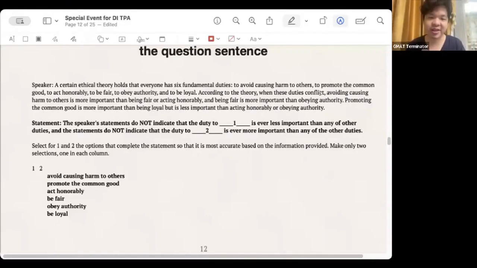Right? Reread the question again. The question says, the speaker's statement does not indicate the duty to something is ever less important than any other duty. He doesn't think so. Pay attention. He doesn't think that a certain project is less important. I'll write it for you. He doesn't think it is less important than others. One is less important and the other is, what is it? I don't think it is more important than anything else.